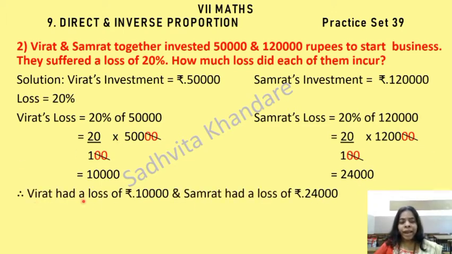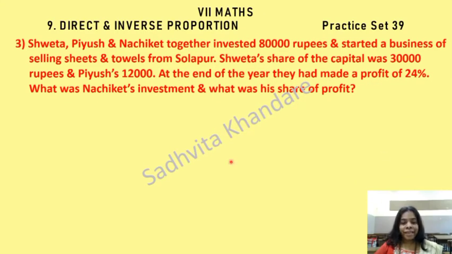Therefore, Virat had a loss of rupees 10,000 and Samrat had a loss of rupees 24,000. This question is over, children. Let's move to the next question.